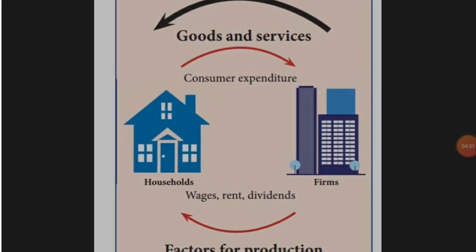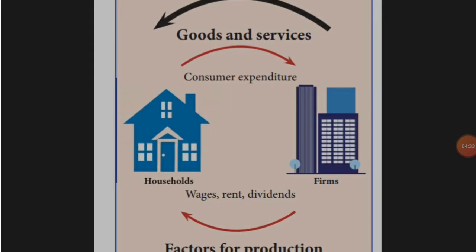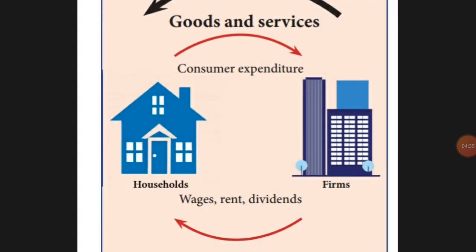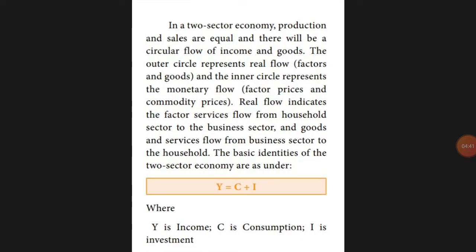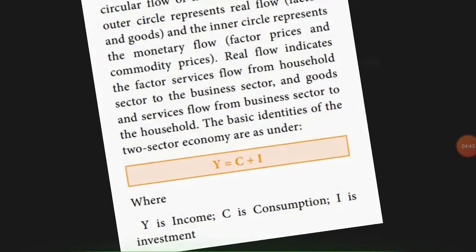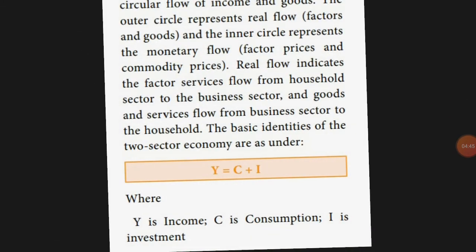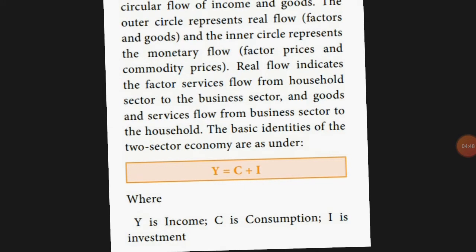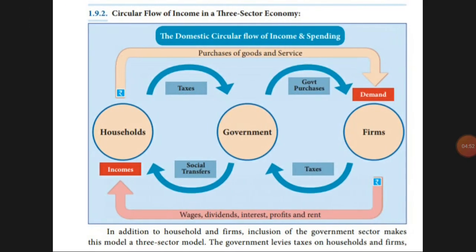That employee may be a member of the household, your family. So this is what a 2 sector is. It includes all wage, rent, dividend, everything. Next, the formula is Y equals C plus I. Y means income, C means consumption, I is the investment.